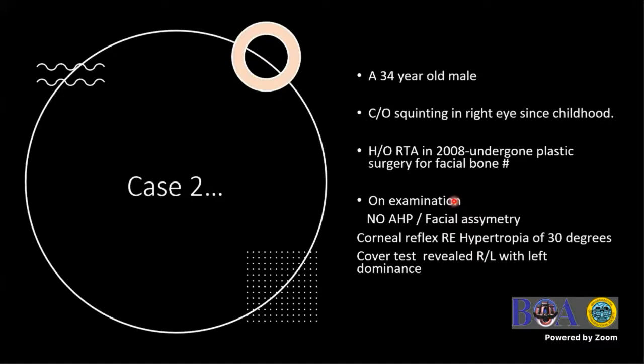The second patient is a 34-year-old male who complained of squinting of the right eye since childhood, and a history of a road traffic accident in 2008, where he had undergone surgery for a facial bone fracture. He did not have an anomalous head posture. There is a right hyper again.